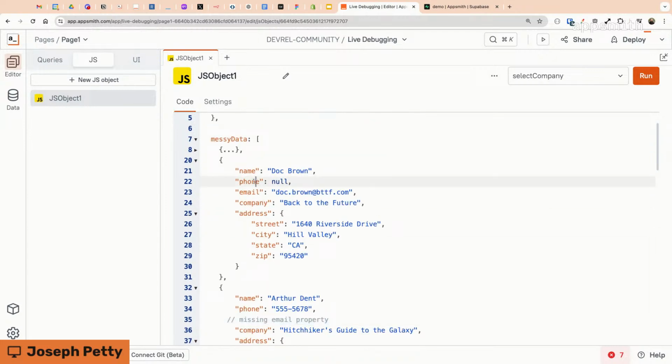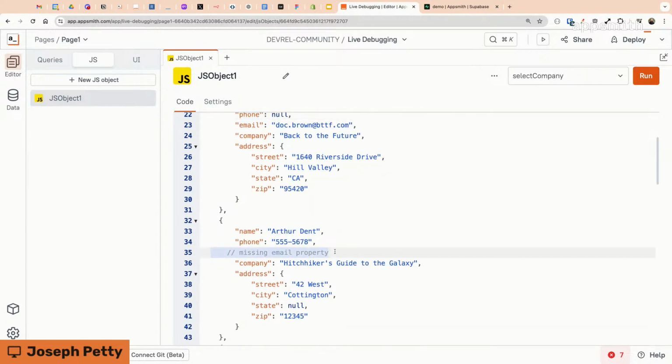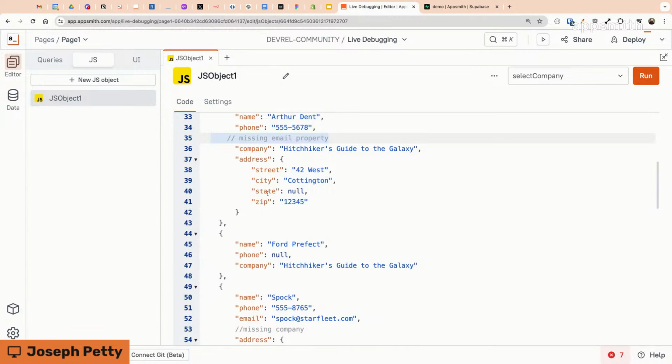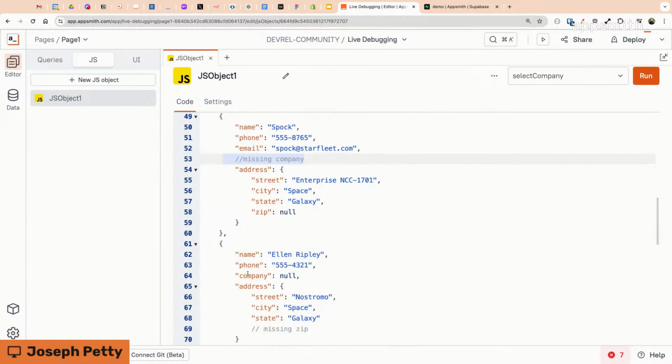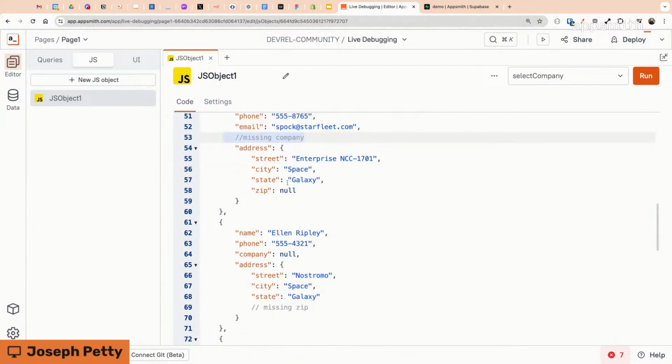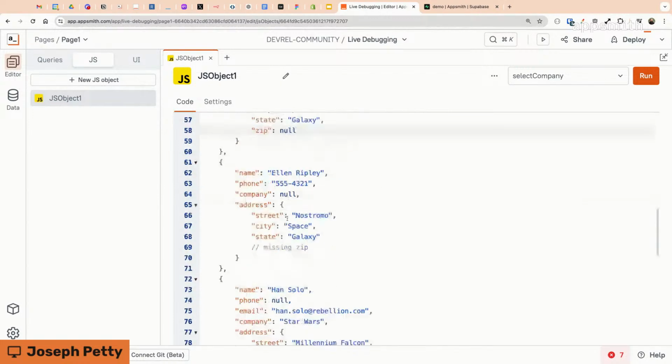Here there is a .phone, but it's null, which is different than it just not being there altogether. And then it's another case where it's a nested property. If that nested property is null, then the thing you're putting a dot in front of is null. Whereas here, here's one that's nested. So it's not the top level property, it's .zip, and then this one's null. Or you could have the zip completely missing.